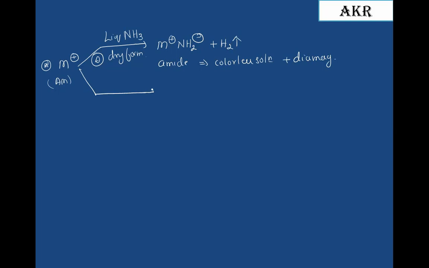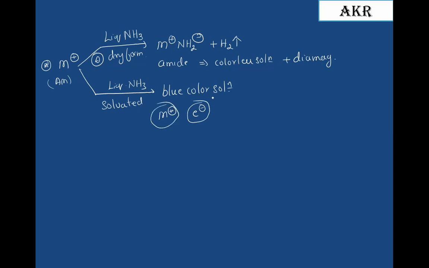Whenever it is treated with liquid ammonia, this ion undergoes solvation. It forms a blue colored solution, because the M+ ion as well as the e- ion get solvated by the ammonia molecules.